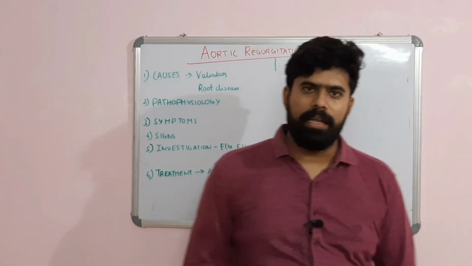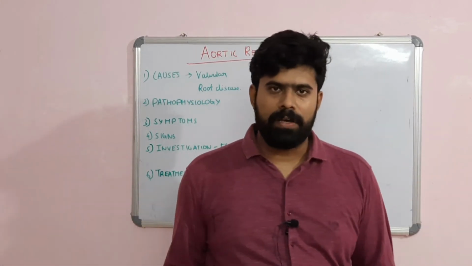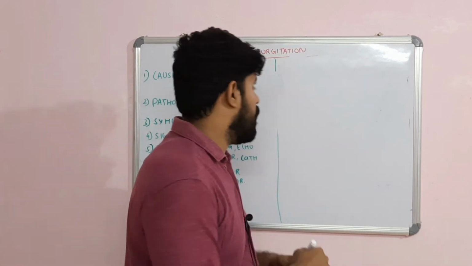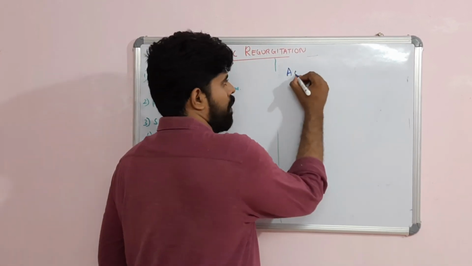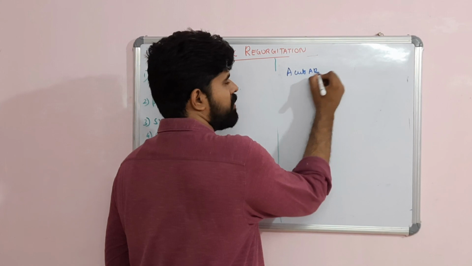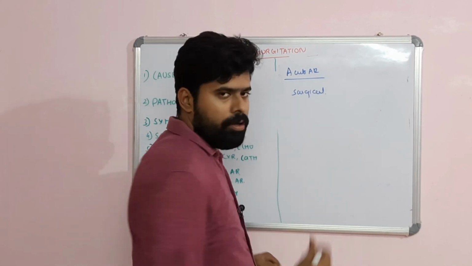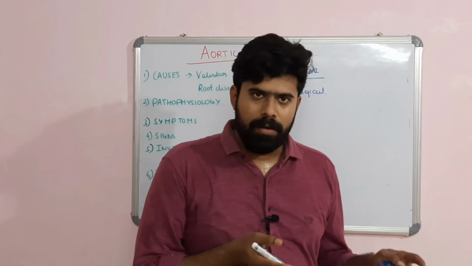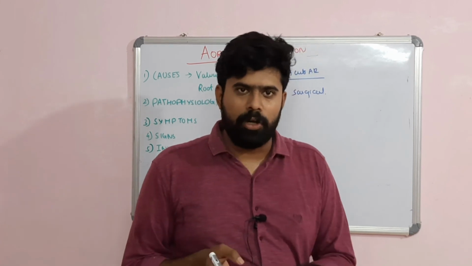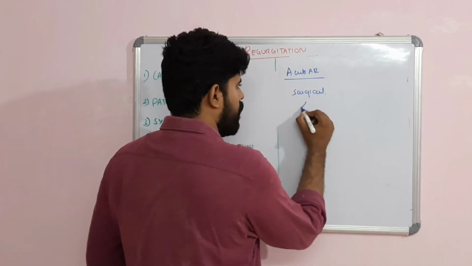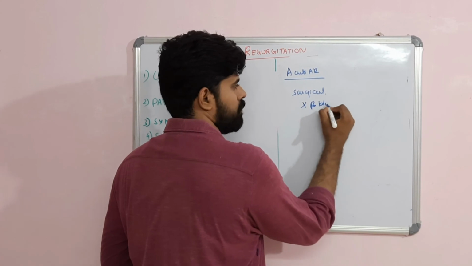Summing up, aortic regurgitation is of two types, so let's discuss management of acute AR. Acute AR has to be managed surgically, but before surgery, you can maintain the blood pressure by using diuretics or sodium nitroprusside. Never go for beta blockers.